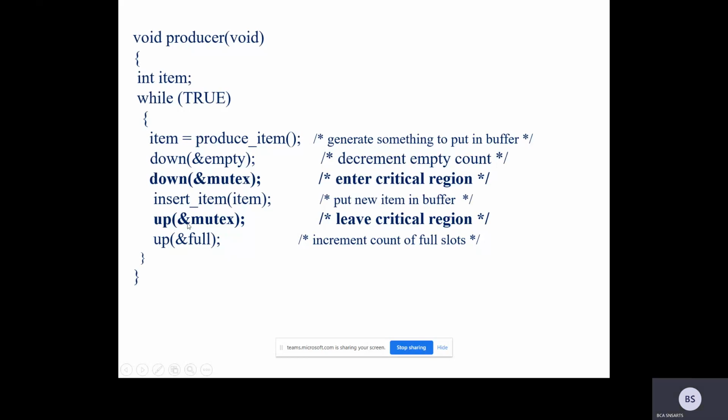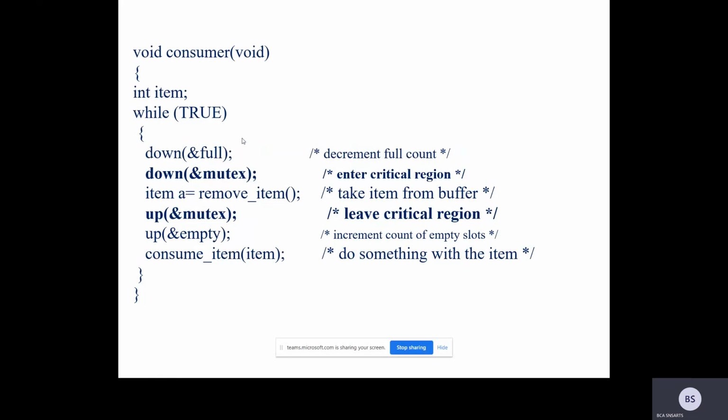So this will go like this. Now the consumer. I can consume as long as I have items. If the full is already 0, a minus value cannot be allocated, so you check the full. If the full is 10, the full becomes 9. I enter the critical region with the help of mutex, remove the item, and up the mutex so that others can enter the critical region, and up the empty.